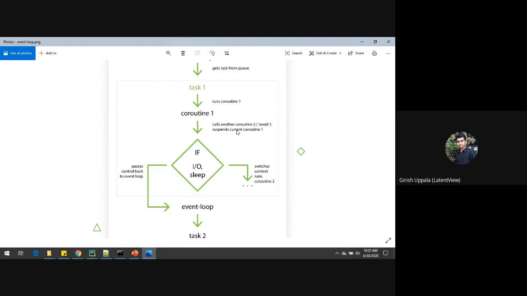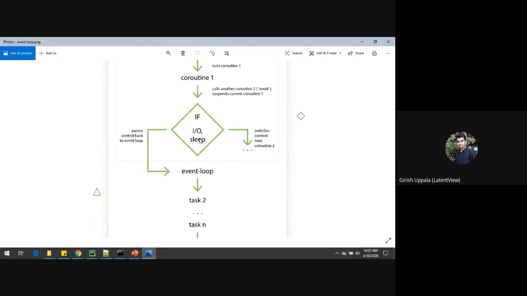So if a coroutine comes across a blocking mode, let's say if it is sleeping or if it is handling an IO process, if it comes across all those things, the current coroutine gets suspended and control is passed back to the event loop.